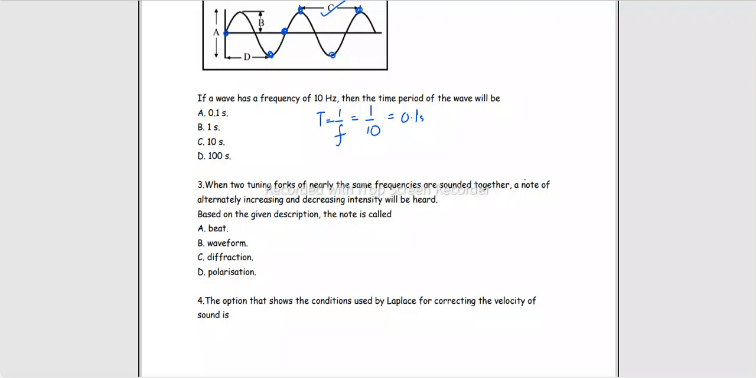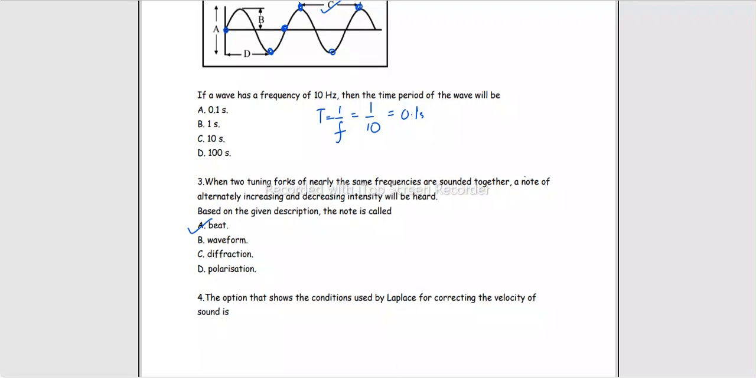When two tuning forks of nearly the same frequencies are sounded together, a note of alternately increasing and decreasing intensity will be heard. Based on the given description, the note is called what? We know that whenever two waves are traveling through the same medium in the same direction with a slight difference in their frequencies, we observe beats, with the number of beats per second equal to the difference in the frequencies.